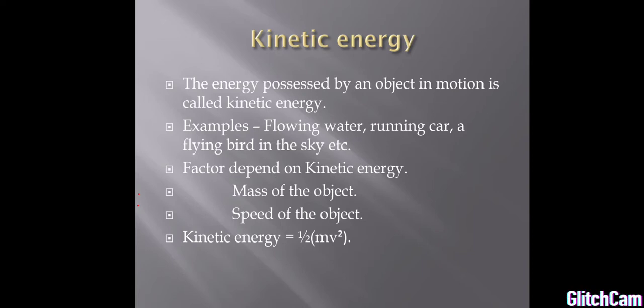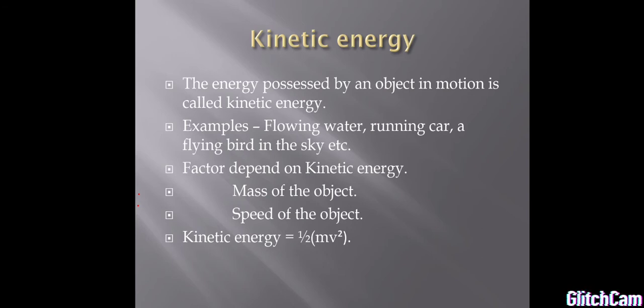The energy possessed by an object in motion is called kinetic energy. Some examples of kinetic energy: flowing water, a running car, a flying bird in the sky. All are in motion, so they have kinetic energy. Now we are going to see what factors kinetic energy depends on. Two factors. One is the mass of the object, the other one is the speed of the object.